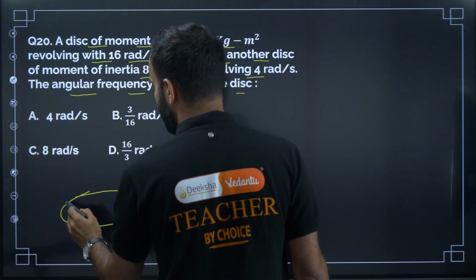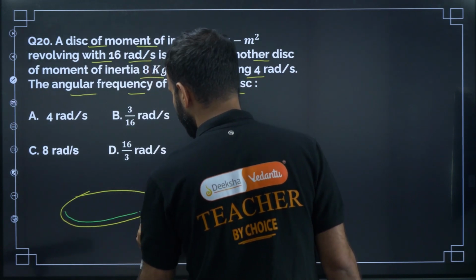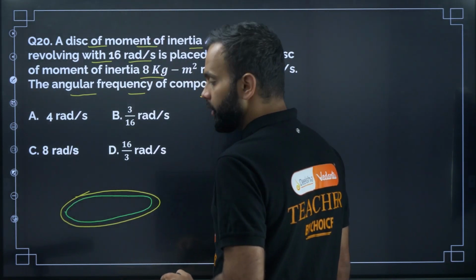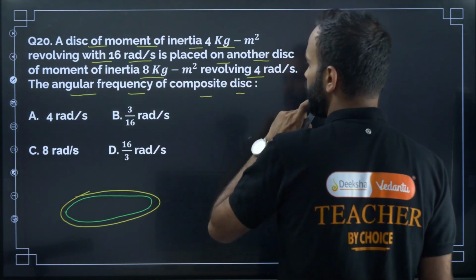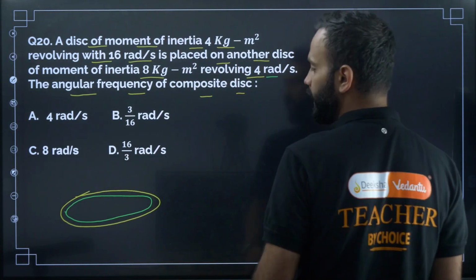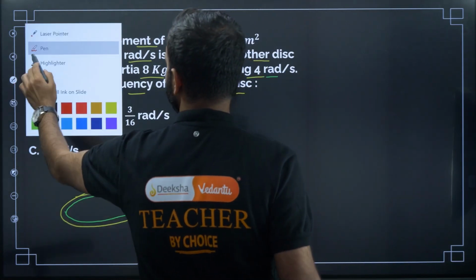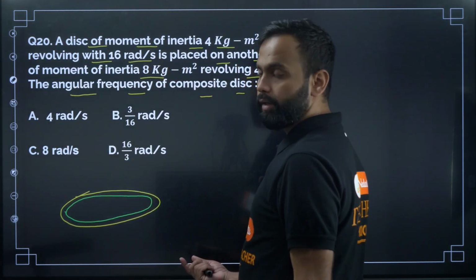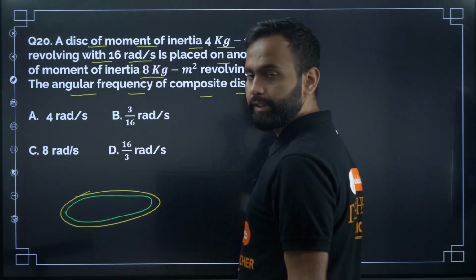Okay, so now another disk is placed on the first disk. The other disk is rotating with 4 radian per second angular speed. Now the angular velocity changes, right?